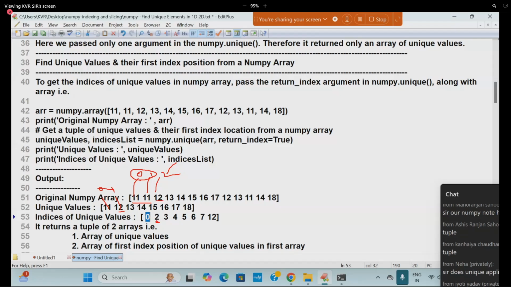So the 0th place has one unique element, the second place one more unique element, the third place one more, 14 one more, 15 one more, 16 one more, and after that 17, that is 7 I think. 12 is not going to be, 13 is not going to be, 11 is not going to be, 14 because those already came, and 18 is what?